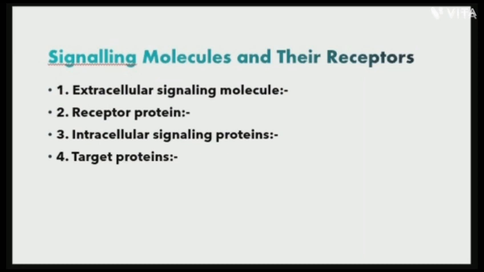Third is the intracellular signaling molecule. These pass the signal to the organelles of the cell. Binding of the signal molecules to the receptor protein will activate intracellular signaling proteins that initiate a signaling cascade. Fourth is target proteins. The conformations or other properties of the target proteins are altered when a signaling pathway is active and changes the behavior of the cell.